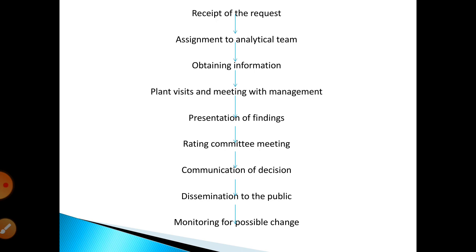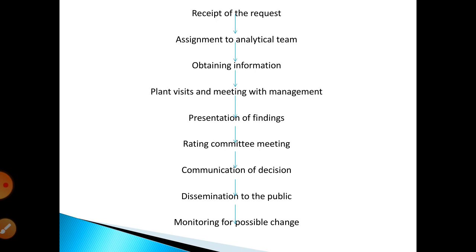Next step is communication of decisions. Here the assigned rating grade is communicated finally to the issuer along with the reasons or rationale supporting the rating. Ratings which are not accepted are either rejected or reviewed in the light of additional facts provided by the issuer. The rejected ratings are not disclosed, and complete confidentiality is maintained.